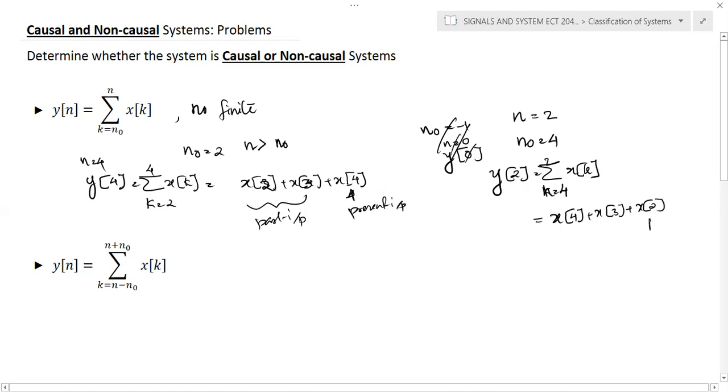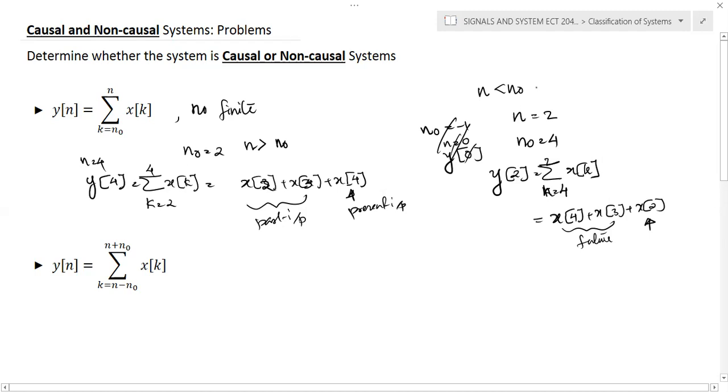So the present input is x of 2 and the other two values are future inputs. In the case of summation, you can write 4 to 2 or 2 to 4, since we can change the limit. If you write it like this, that is n is less than n0, the system depends on the future inputs.